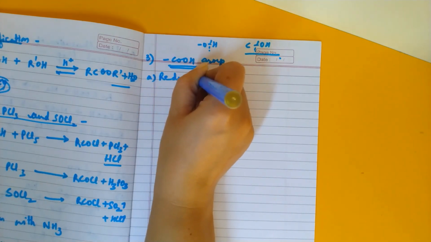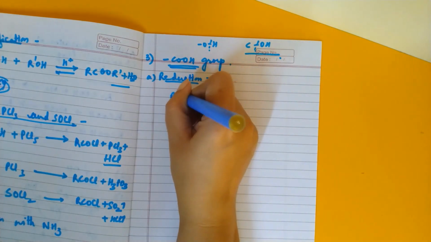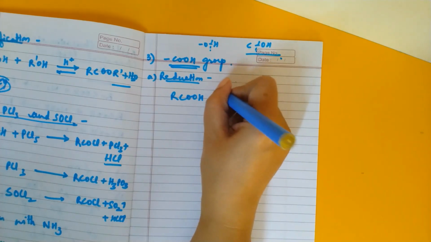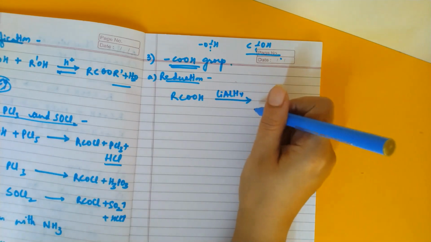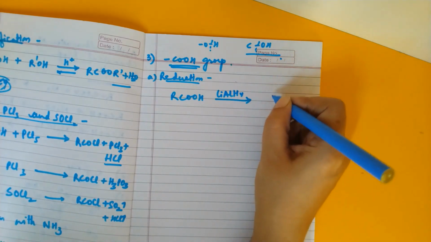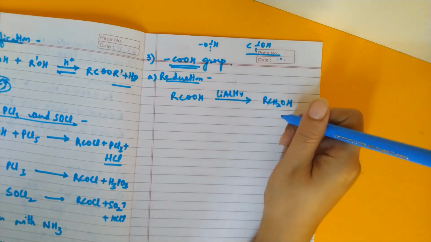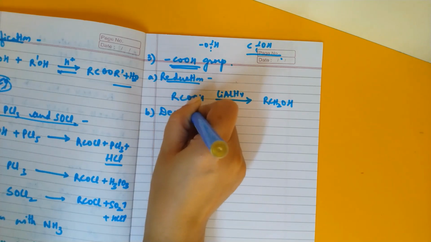If we do reduction of carboxylic acid, it will be converted to the corresponding alcohol, like RCOOH. If the reduction is carried out either with lithium aluminium hydride, or we can do with boron hydride, etc., then it will be reduced to the corresponding alcohol and we will be getting this type of reaction. Now the next example is decarboxylation.